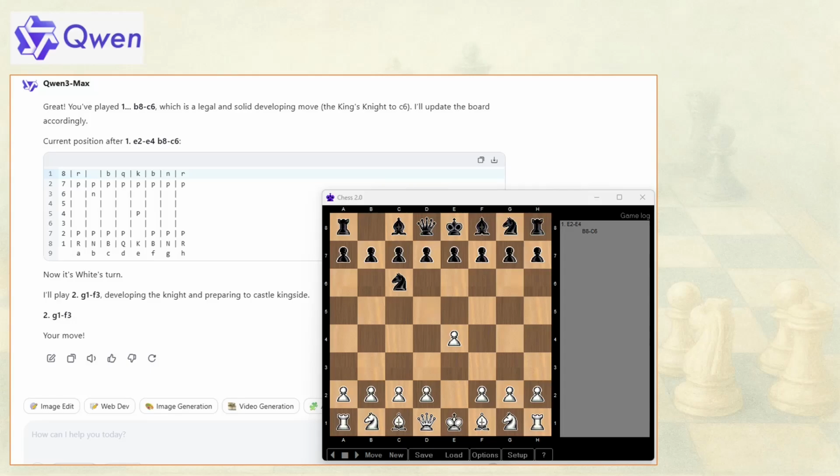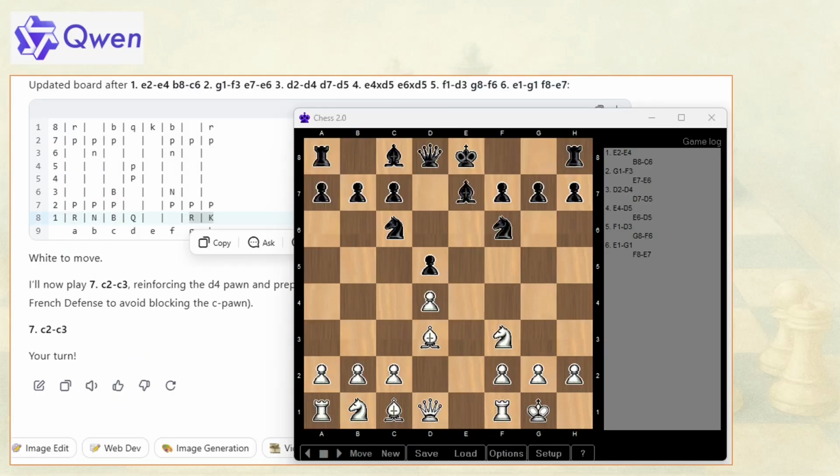As usual, it starts the game with the classic e2 to e4 move. Chess 2.0 as always responds with b8 to c6, and immediately we notice a familiar issue: the knight's position isn't displayed correctly on the board, similar to what we observed with Mistral. As the game progresses, further inconsistencies appear around the g1, h1, and f1 squares.